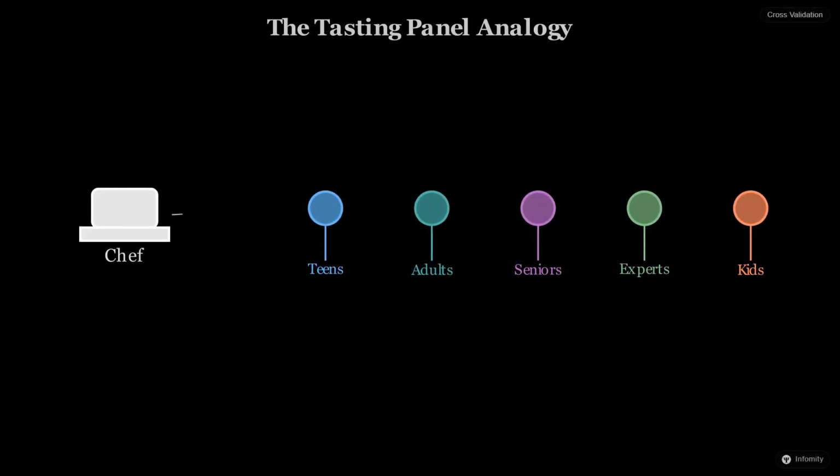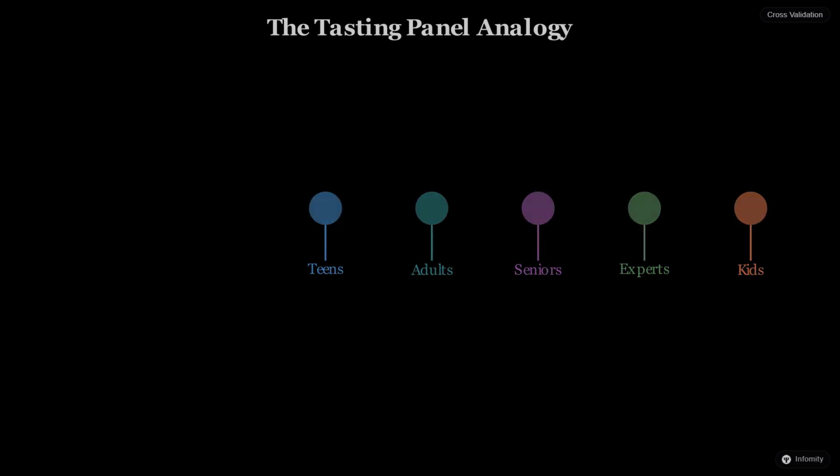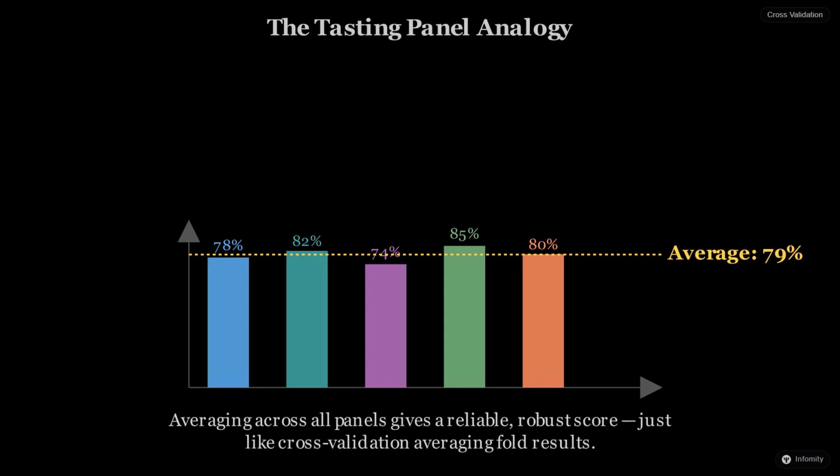Returning to our chef, this is like inviting 5 different groups of people on 5 different nights. On Monday, the chef tests the recipe with teenagers. On Tuesday, with professional food critics. By the end of the week, the chef doesn't just have one opinion, they have 5 distinct sets of feedback. By averaging these scores, the chef gets a much more robust and honest picture of how the dish will perform.